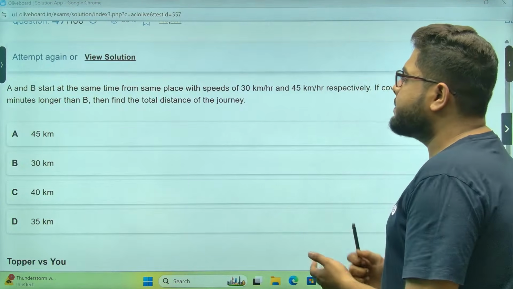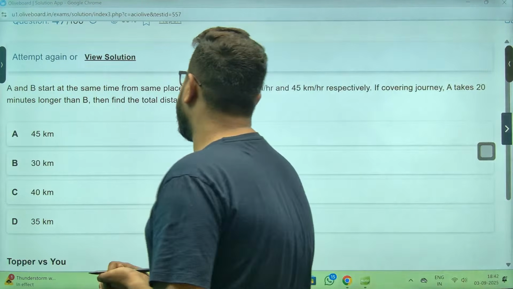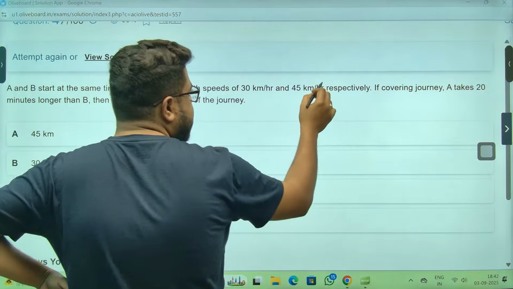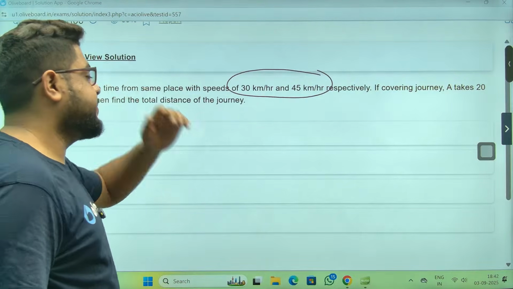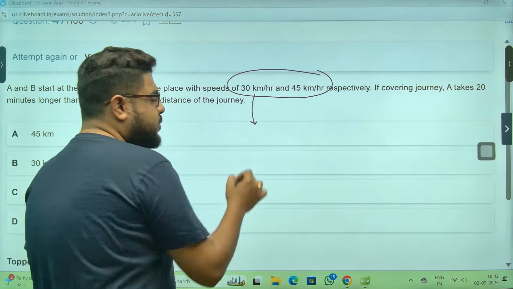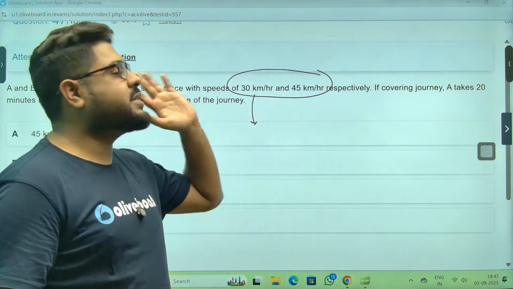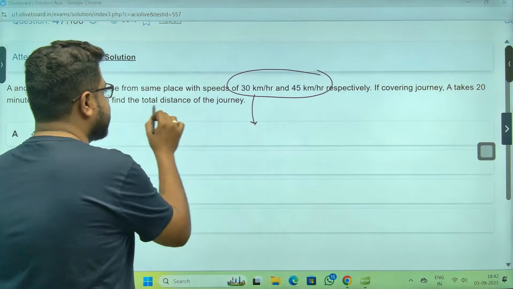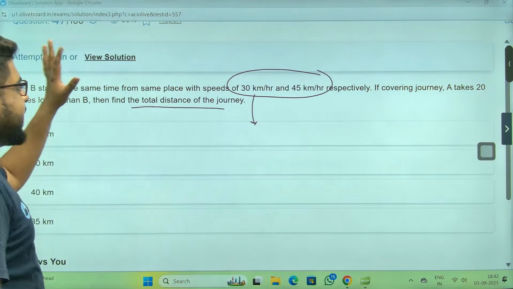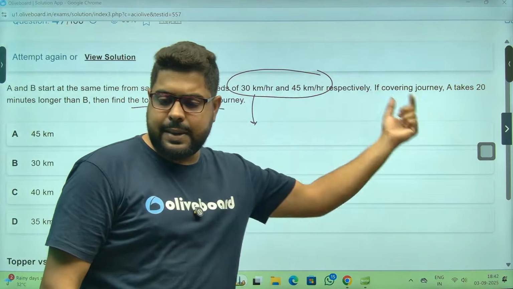Chalo, next one, sir. A and B start from the same point, same place, speed is given. Covering the journey, A takes 20 minutes longer. Sir, I have told you one very interesting thing about speed, time and distance. Same place, covering the same distance.